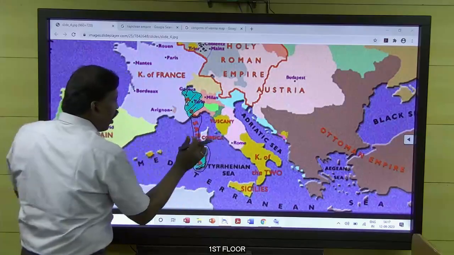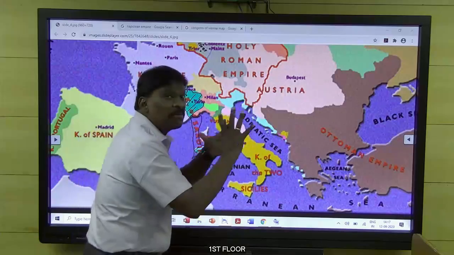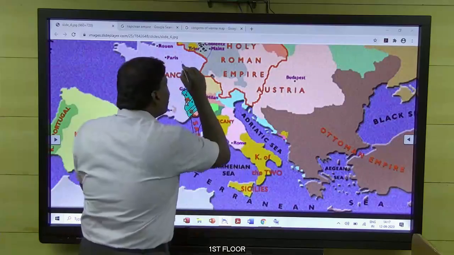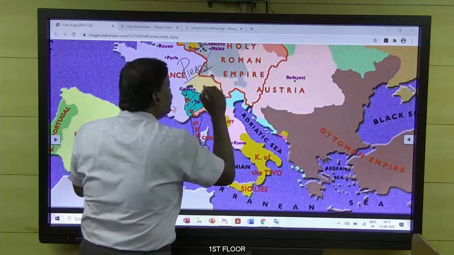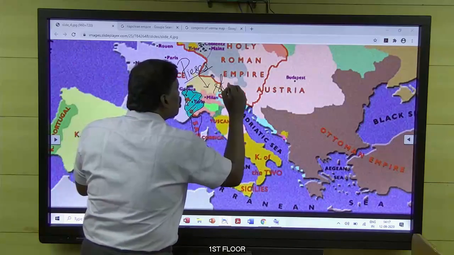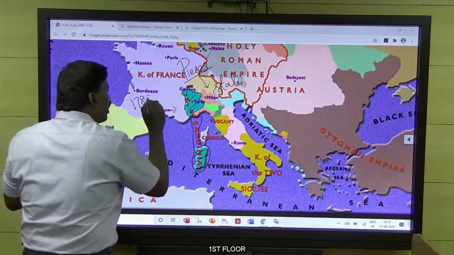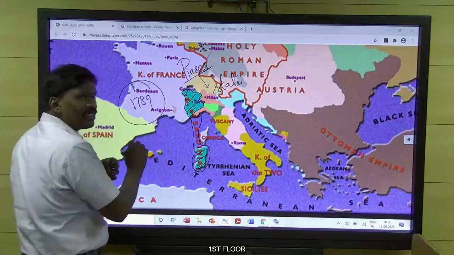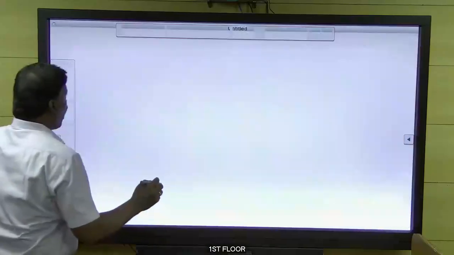This is Italy, and see how Italy is scattered. It was separated into various small states before the French Revolution of 1789. Understand? Then the first thing we go for is the background.